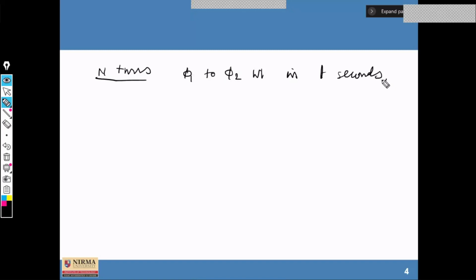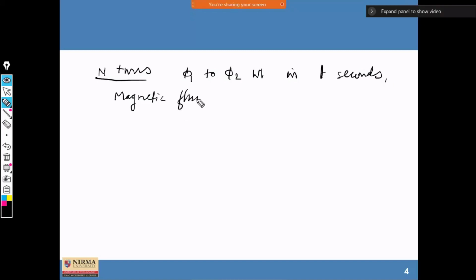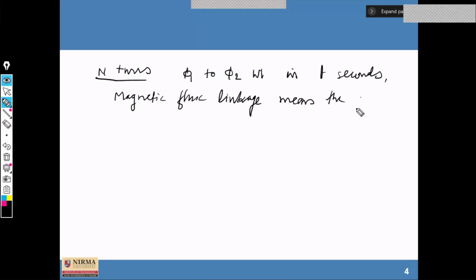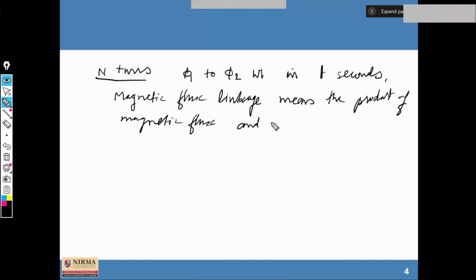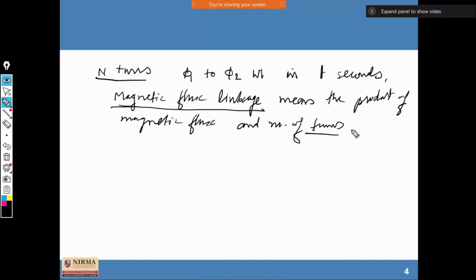Then the magnetic flux linkage means the product of magnetic flux and number of turns.